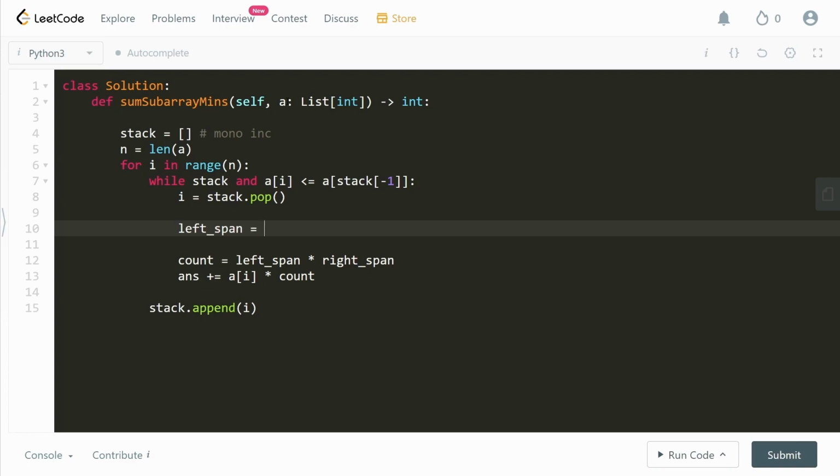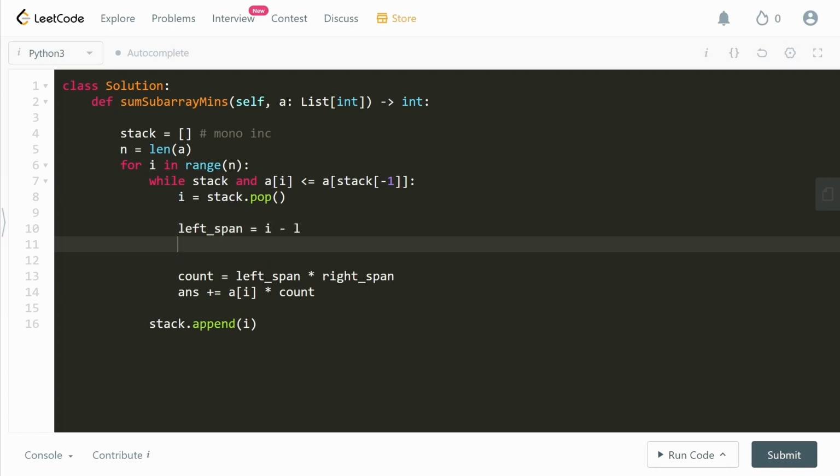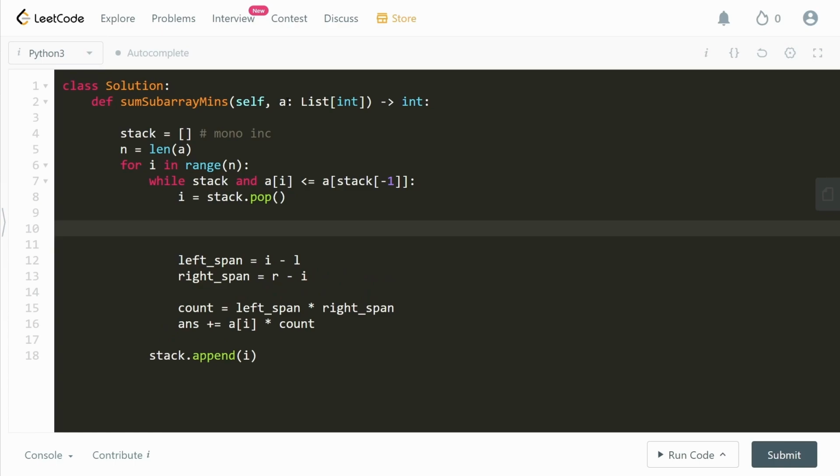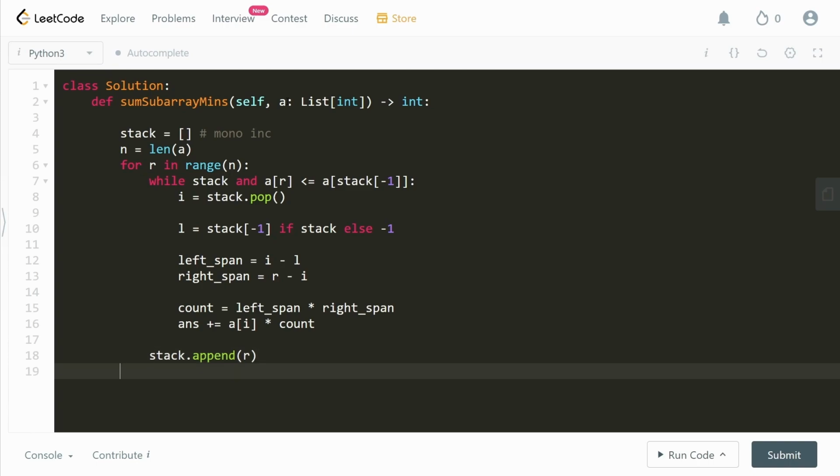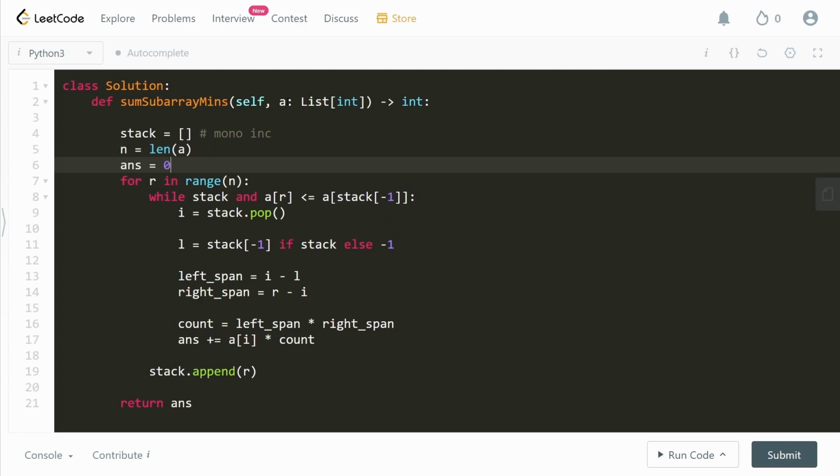What are the left and the right spans going to be? Left span is I minus L, and the right span is R minus I. Again, all of this is something we've already seen before. Now what is L? L is going to be the stack top if stack exists, else minus 1. Oh, by the way, a quick check: this is not actually A of I, this is A of R, and we'll also change it over here. Now this should make a lot more sense, and we can return the answer at the end. Let's also initialize the answer over here to 0.